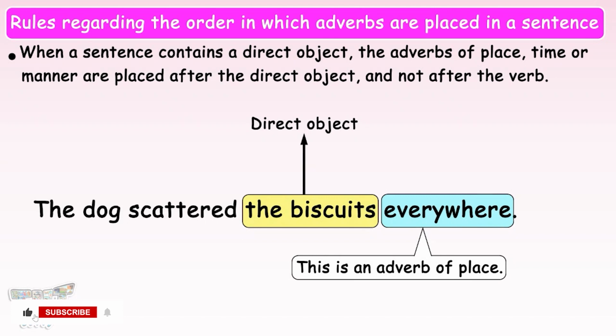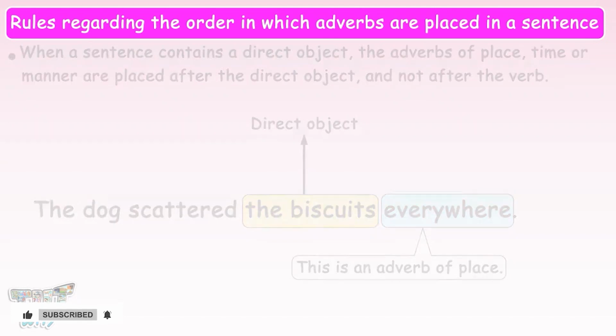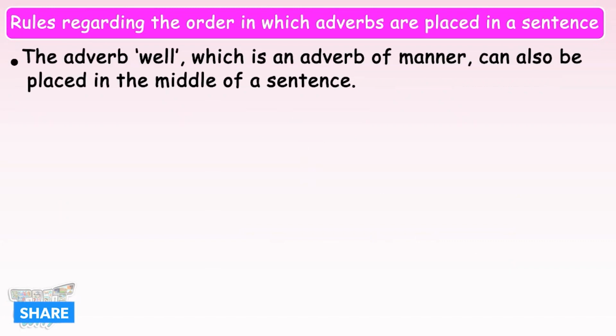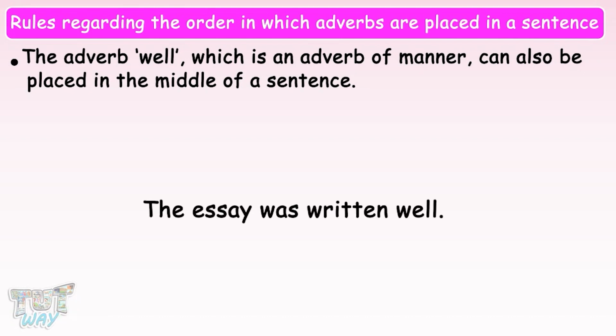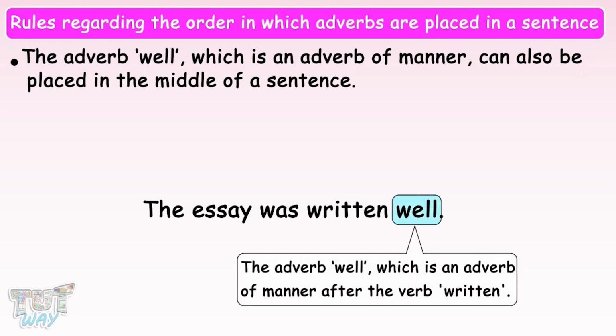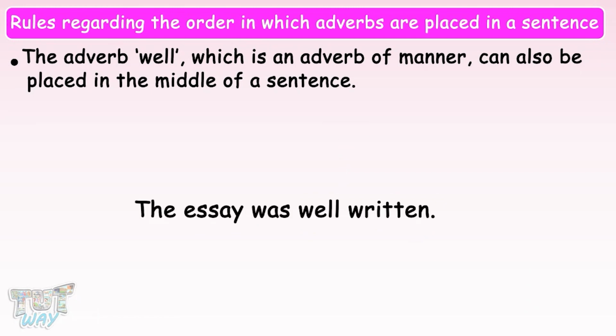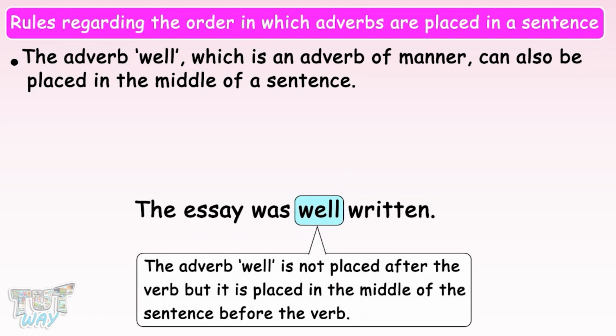Now, let's learn an exception. The adverb well, which is an adverb of manner, can also be placed in the middle of a sentence. For example, the essay was written well. Here, the adverb well, which is an adverb of manner, is placed after the verb written. Here we have the next sentence. The essay was well written. Here, the adverb well is not placed after the verb, but it is placed in the middle of the sentence before the verb, and this is also not wrong.